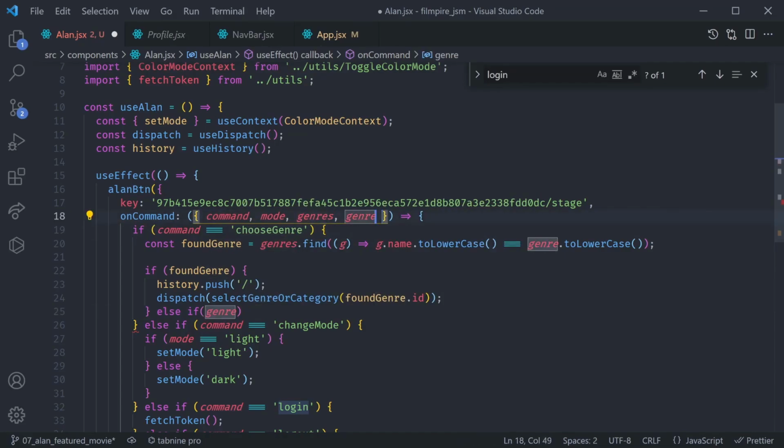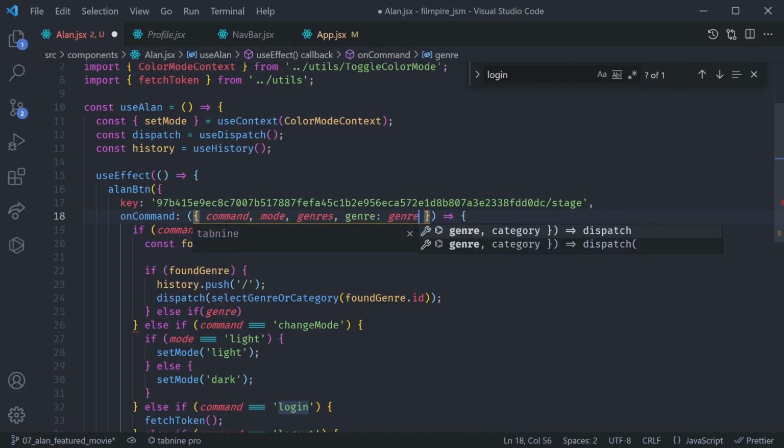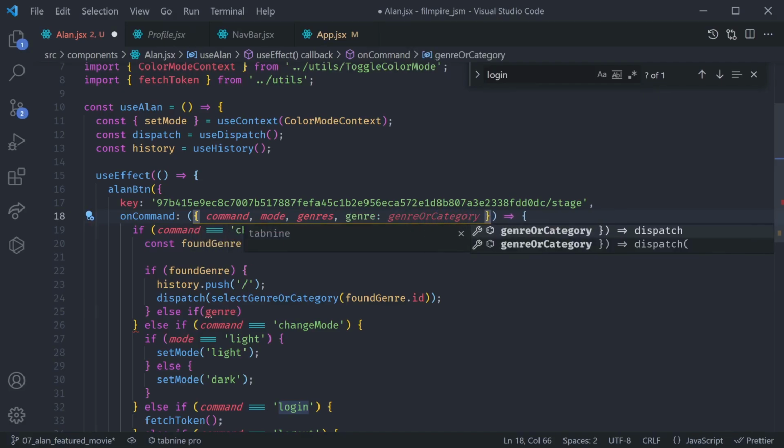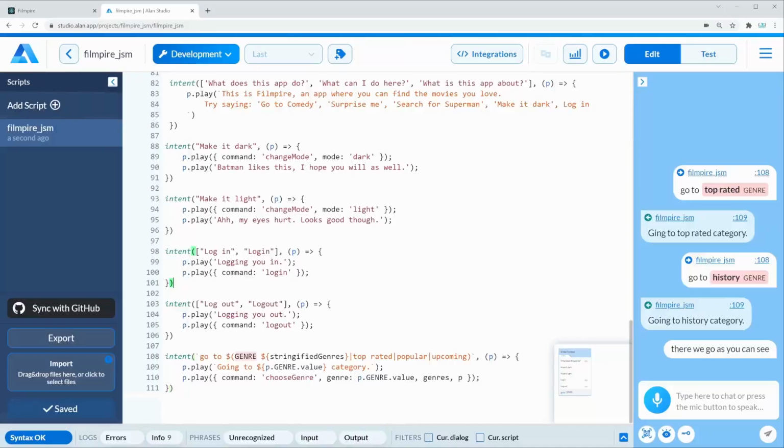But this name rather should be changed to something like genre or category. So let's rename this genre as genreOrCategory. Or rather, let's stay consistent from the start and let's immediately change that right here. We don't need to pass that as genre. That's rather going to be genreOrCategory.